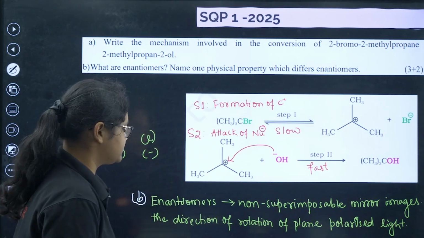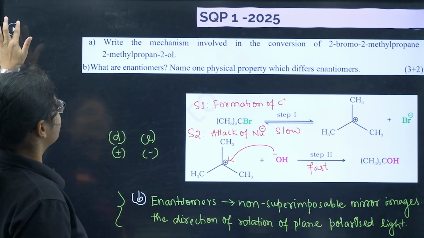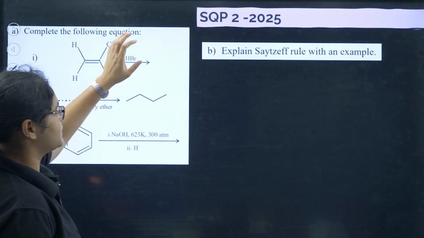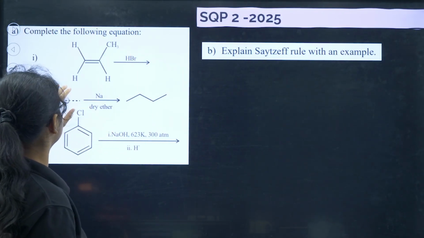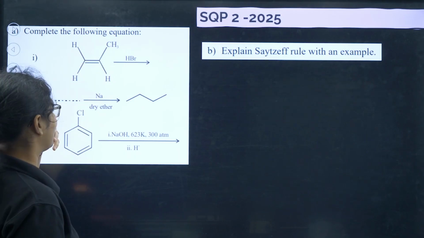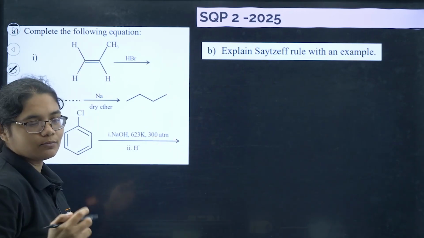Okay, this is there. This can be completed. Fine. Now let's see the next question. This one was in sample question paper 2. First of all, the first part was about fill in the blanks. You can see this itself carries 3 marks, and here there is a 2 marker question.